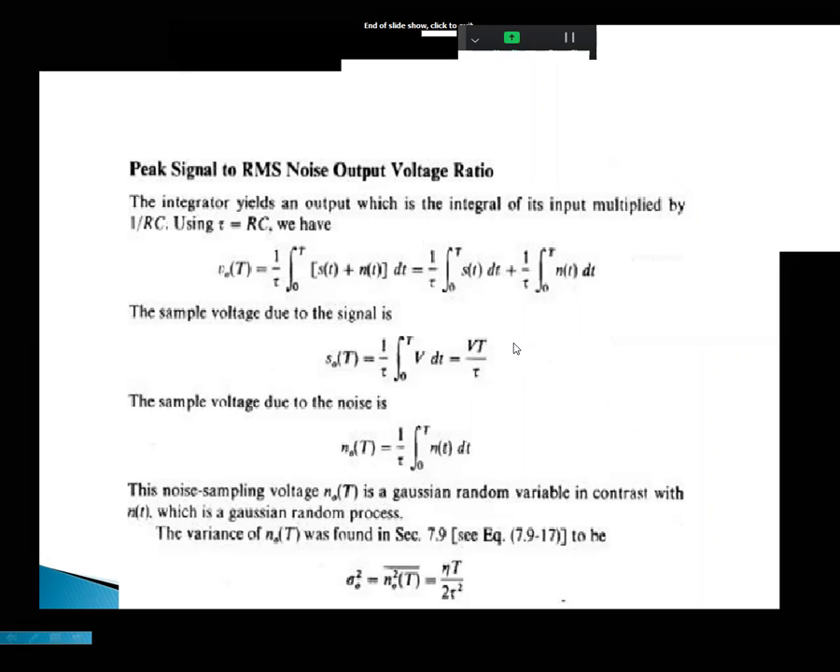S naught of t is Vt by tau. Like the sample output due to the noise, N naught of t is equal to 1 by tau integral from 0 to t of n of t dt. So S naught of t is equal to Vt by tau, and n naught of t is equal to the integral 1 by tau from 0 to t of n of t dt. This noise sampling voltage n naught of t is a Gaussian random variable.